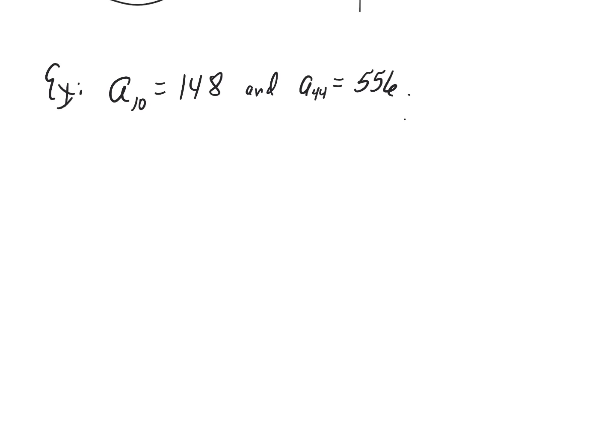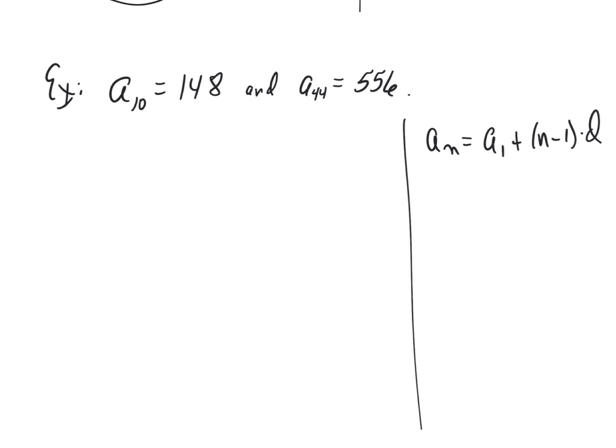And what we're trying to get to is the arithmetic sequence. All right? So therefore, our starting point is a sub n equals a sub 1 plus n minus 1 times d. And I'll use my highlighter again, same color. We're looking for two values, a1, first term, and d, the common difference, right? So you look at the given information. Does it say a1 equals? Nope. Does it say d equals? Nope. So we're going to have to find both of those. We've got to find both the first term and the common difference.